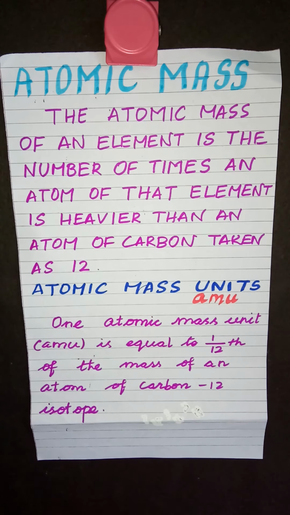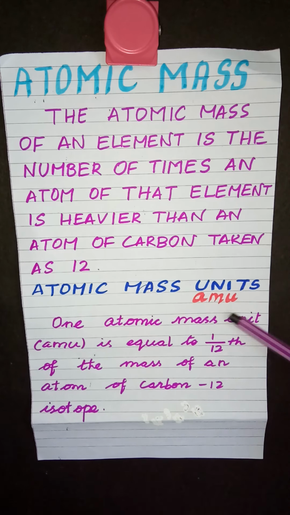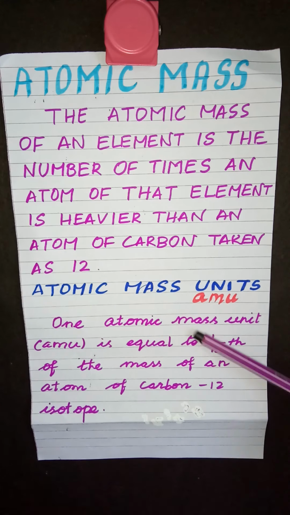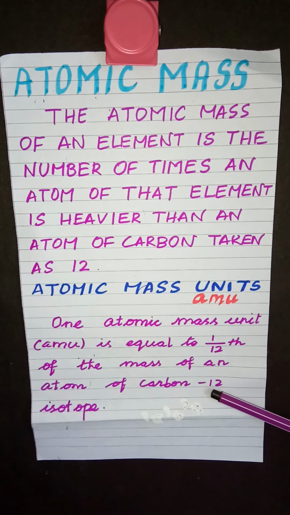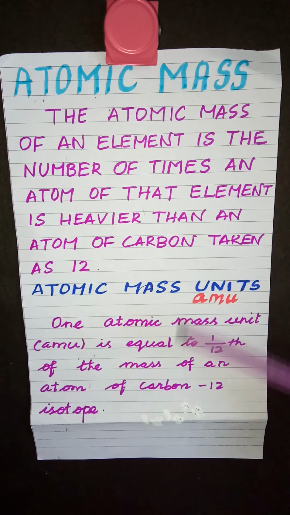These masses on the atomic mass scale are expressed in terms of atomic mass units, which is represented as AMU. One atomic mass unit is equal to 1/12 of the mass of an atom of carbon-12 isotope, which is the reference taken.